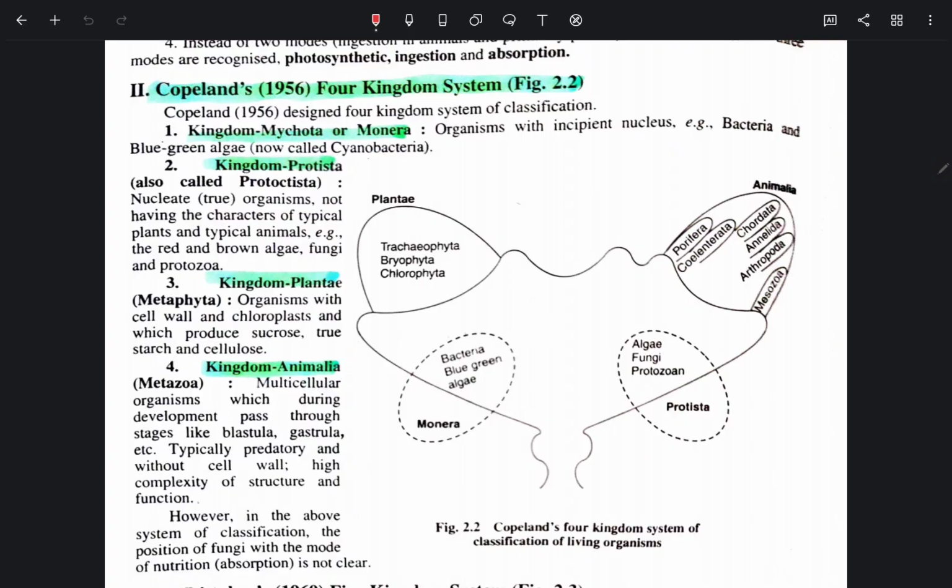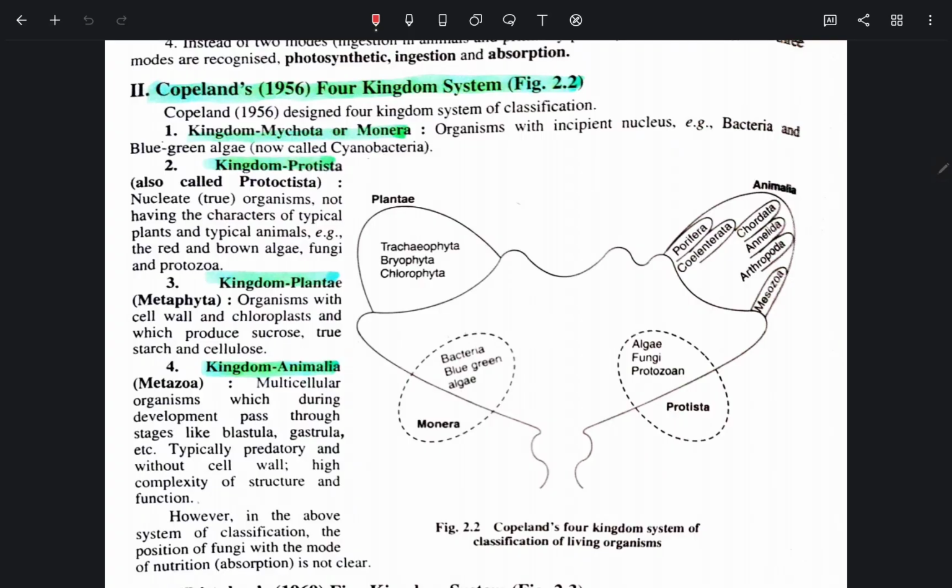Kingdom Protoctista, also called Protista: nucleate organisms, true organisms not having the characters of typical plants and typical animals, the red and brown algae, fungi, and protozoa. Kingdom Plantae, Metaphyta: organisms with the cell wall and chloroplast, and which produce sucrose, true starch, and cellulose.